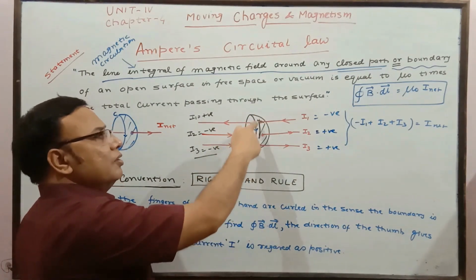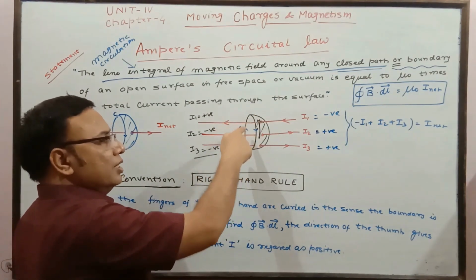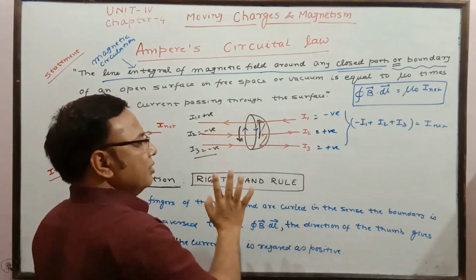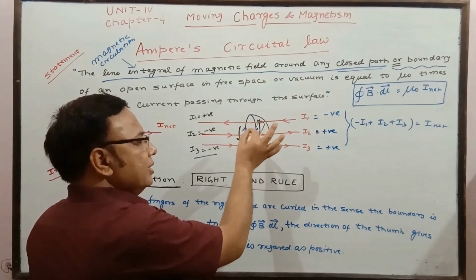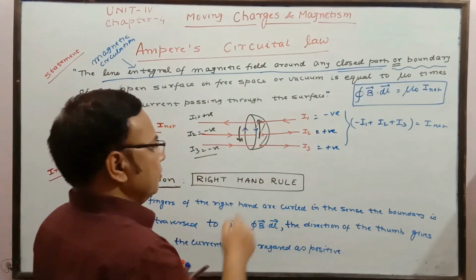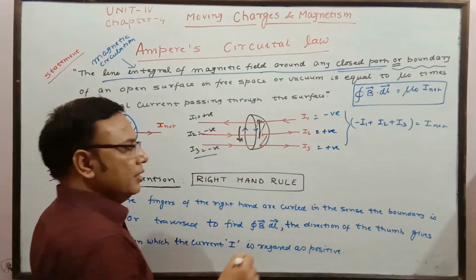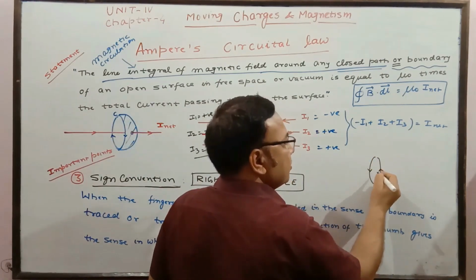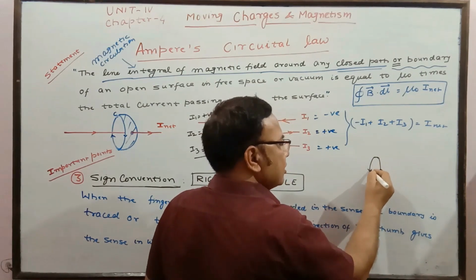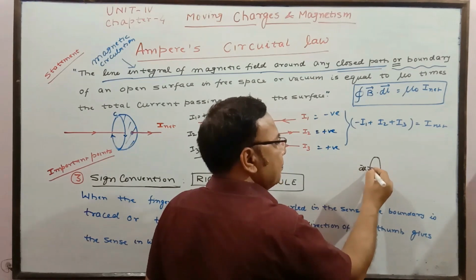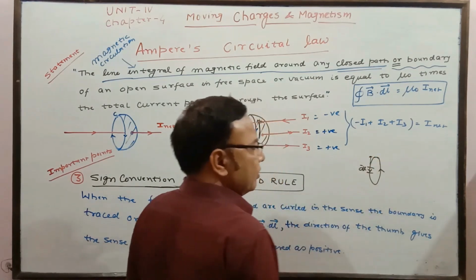Direction of dl, we know how we are moving. So if we are going down, direction of dl is down. If we are going up in this direction, dl is up. So that direction of B, suppose in the black boundary, we can use the black arrow. Suppose we are going to move like this, and if the direction of magnetic field is just opposite to the direction of dl, then theta is 180.